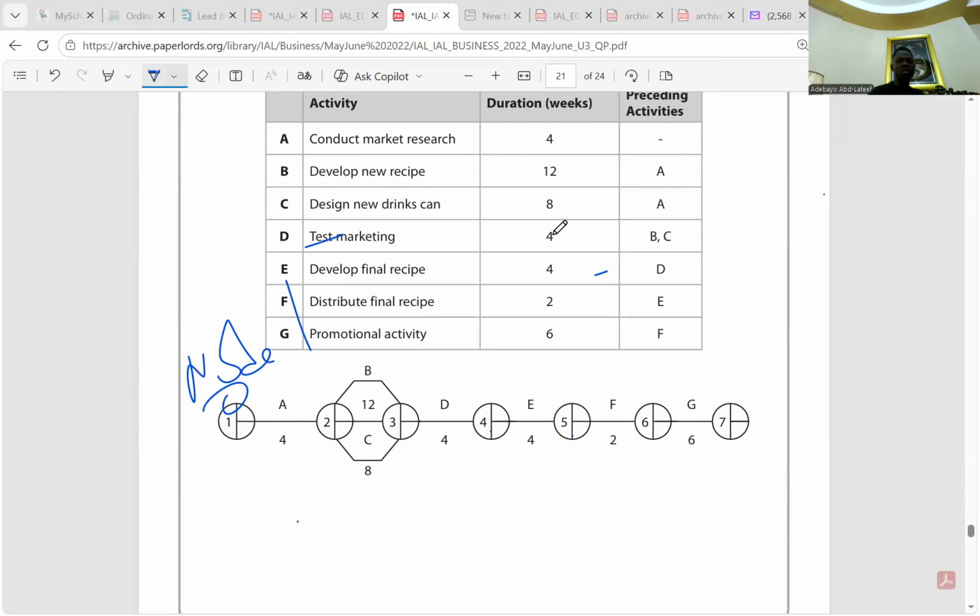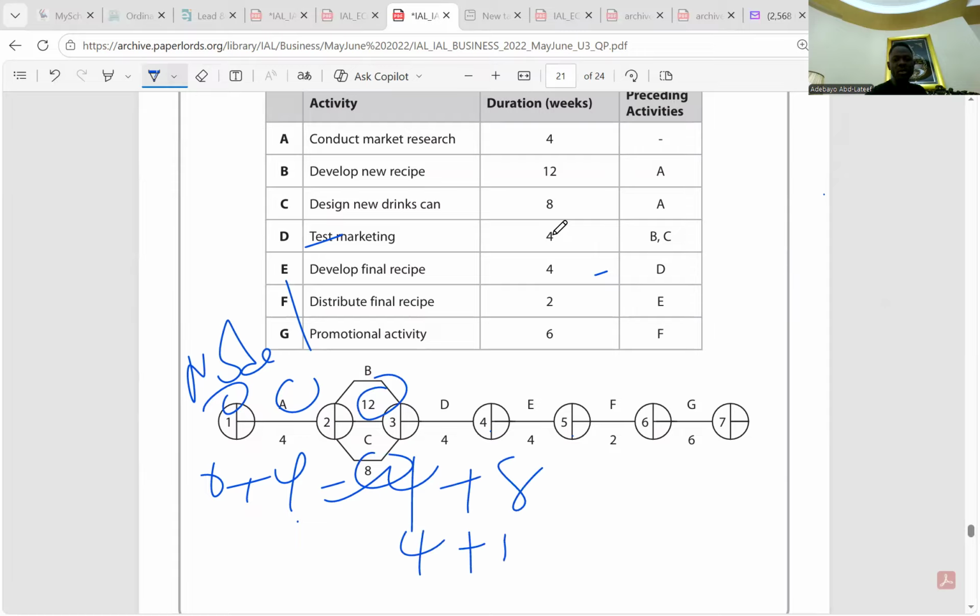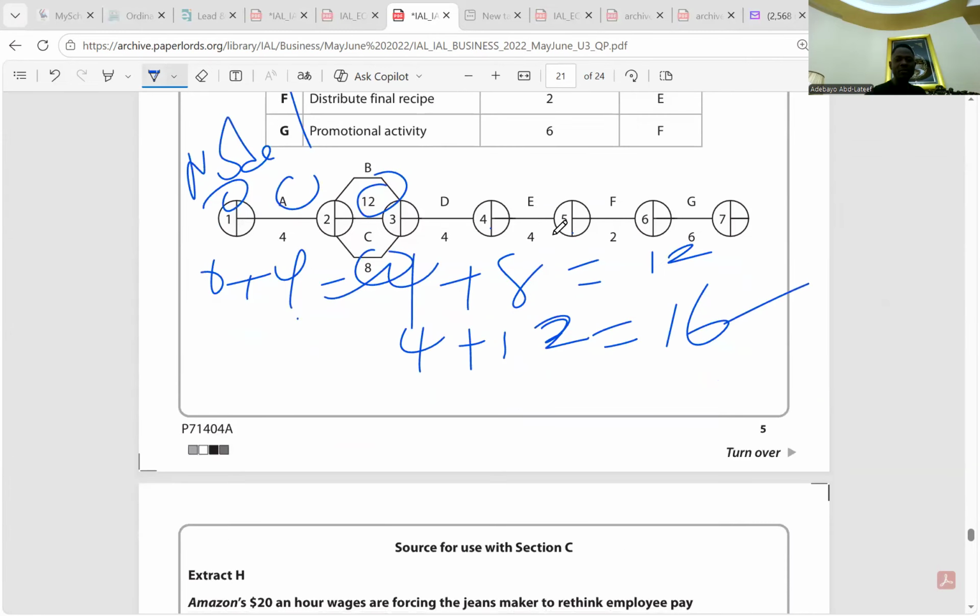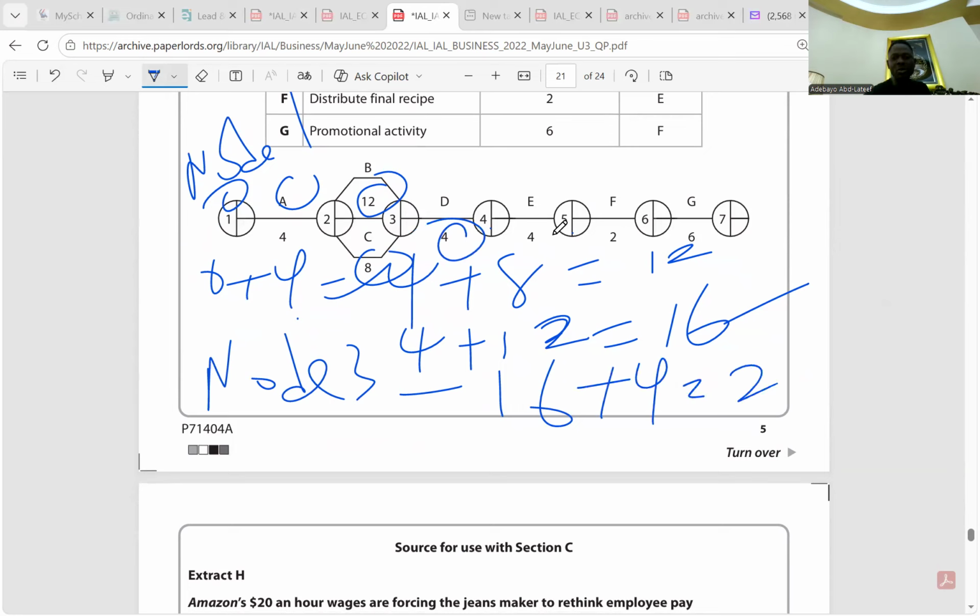Then for node 2, we have activity A, it's 4. So that is 0 plus 4, that is 4 weeks. For node 3, we have 2 activities, 12 and 8. So that's 4 plus 8 and 4 plus 12, so we have 12 and 16. We're going to choose 16. So node 3 is 16. Going to node 4, we have 4, so node 4 will be 16 plus 4, that's 20.